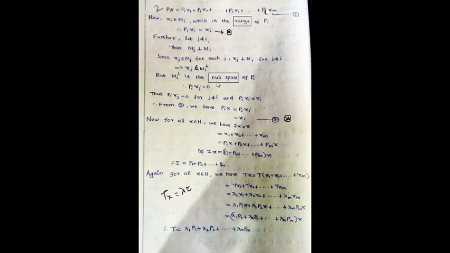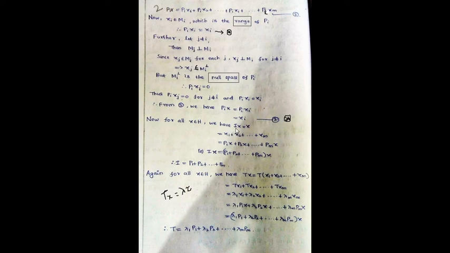So the condition of null space is Pi xj equal to 0, together with Pi xi equal to xi. Now, from the second condition, you can write Pi x equal to Pi x1 plus Pi x2 etc. So in short, Pi xi, which is equal to xi.